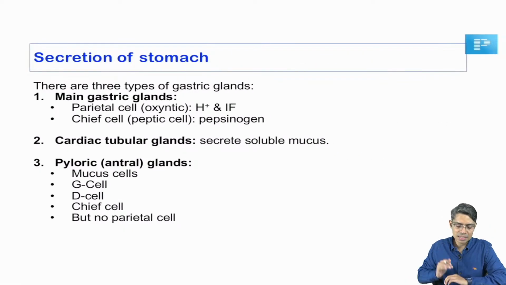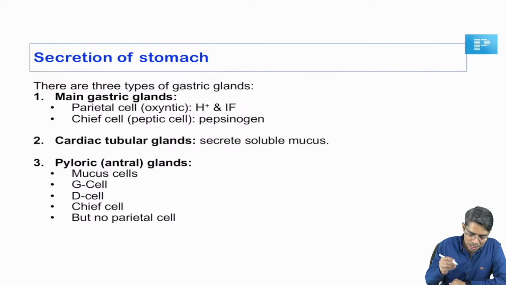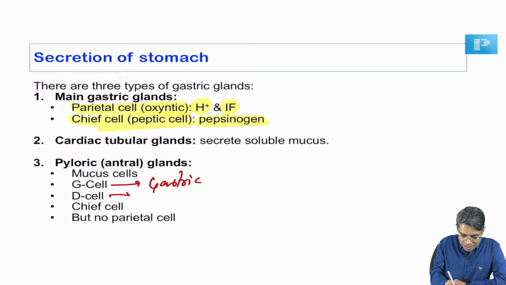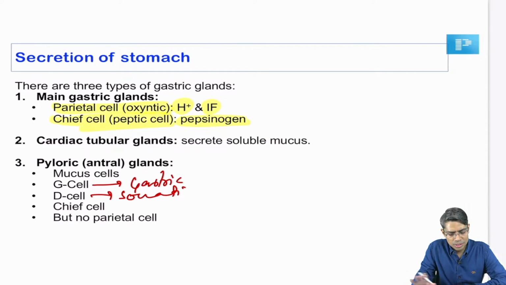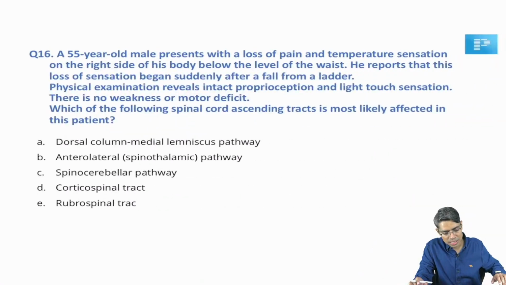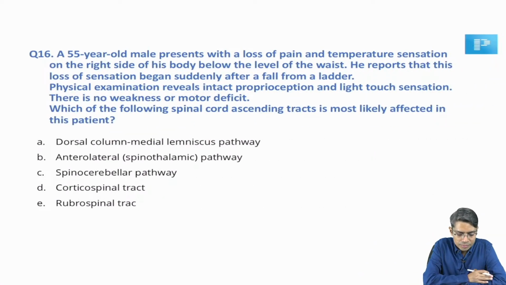So these are the various cell types which are going to produce various secretions in the stomach. You know, parietal cell, also known as oxyntic cell, they produce acid and intrinsic factor. Chief cell, that is also known as peptic cell, they are going to produce pepsinogen. The other cell you also know, G cell is there for the gastrin production, right? D cell is also there for the somatostatin production, like this. So, these are the different cells in the stomach. Okay. So, this is a simple question, I am not going to discuss more detail. So, next question here.